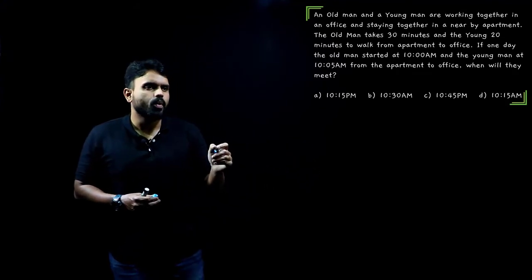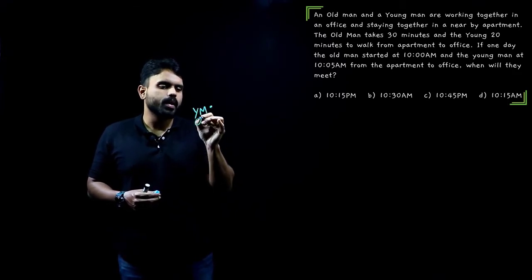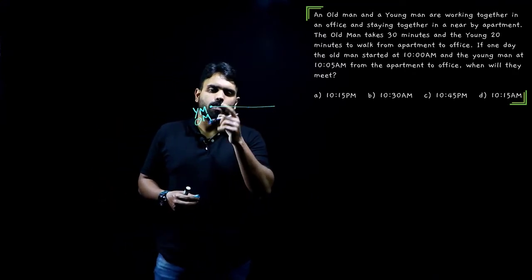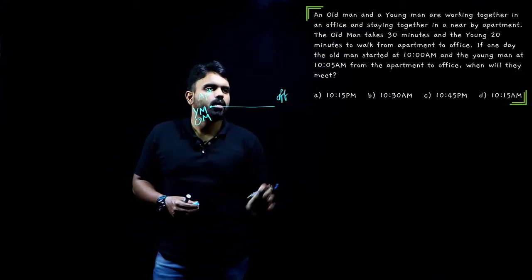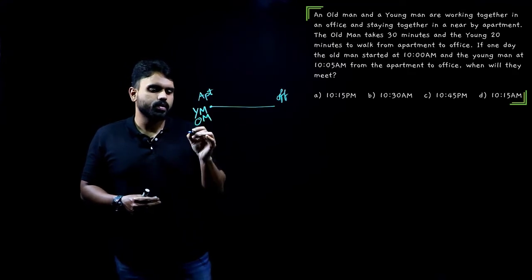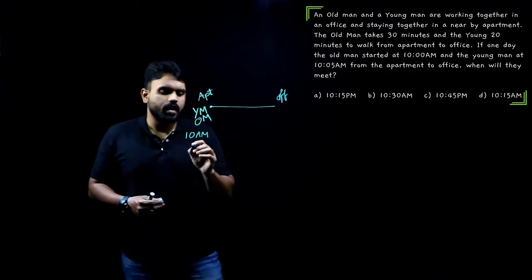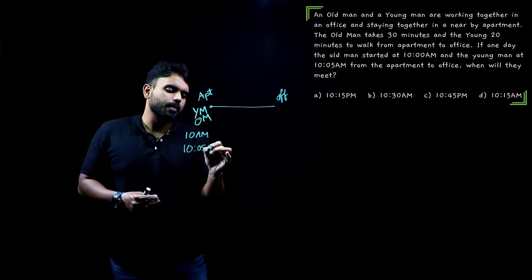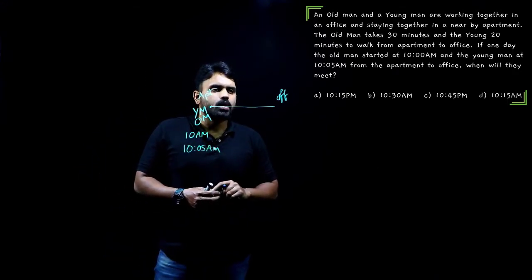If one day the old man started at 10 a.m. and the young man started at 10:05 a.m. from the apartment to the office,